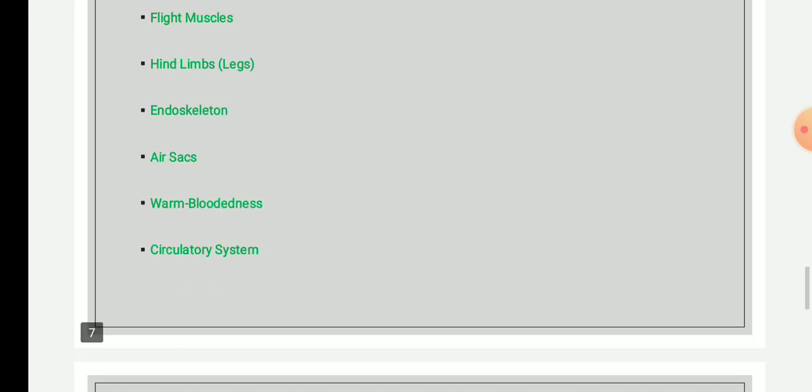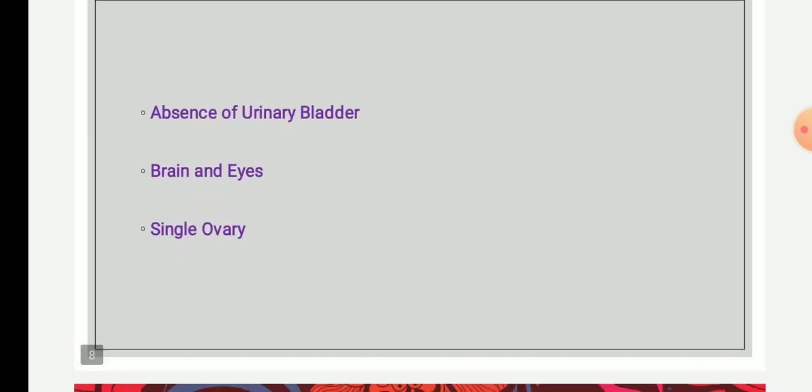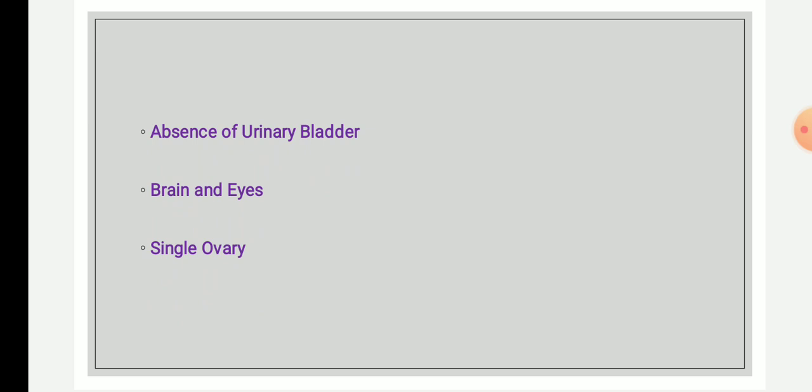The next point is the absence of urinary bladder in birds, except the rhea, the South American ostrich. Excreta is passed out at once, which helps in reducing the weight of the body, and the excretion is basically in the form of uric acid. Then the next point is the brain and eyes, which are very well developed.